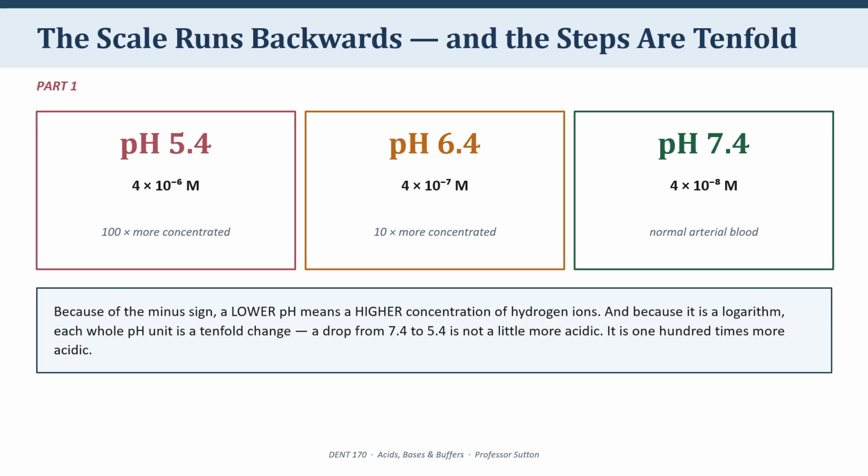Look at the 3 panels. At pH 7.4, we have 4 times 10 to the minus 8. Drop to pH 6.4, and we have 4 times 10 to the minus 7. That is 10 times more hydrogen ion, not less. If it drops again to 5.4, we're at 4 times 10 to the minus 6, 100 times more concentrated than where we started. Because this is logarithm, every whole pH unit is a factor of 10.